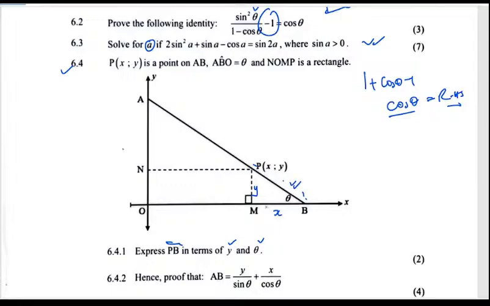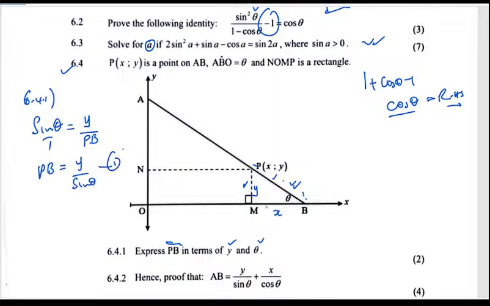Okay, they want it in terms of Y. So we're looking at the opposite and the hypotenuse, which is the sine. So 6.4.1, we're going to say that the sine of theta is equal to the opposite, which is Y, over the hypotenuse, which is BP or PB. Then just cross multiply, meaning that BP is going to be Y over the sine of theta. I don't know, that's what I'm getting.